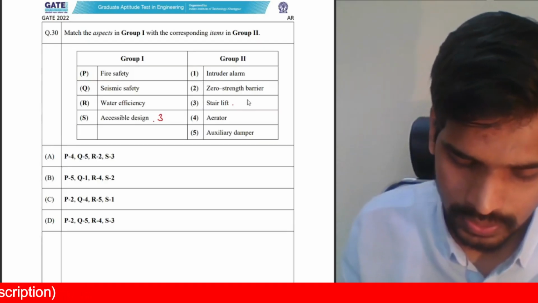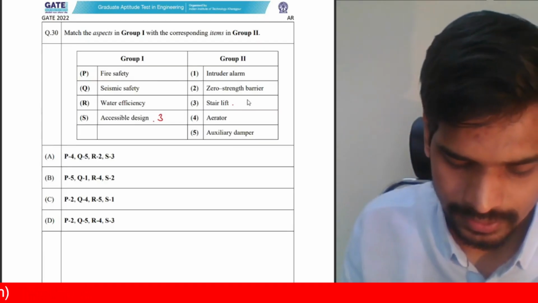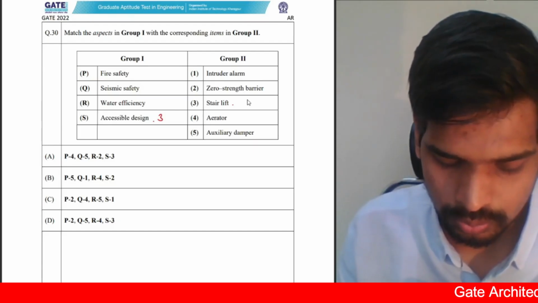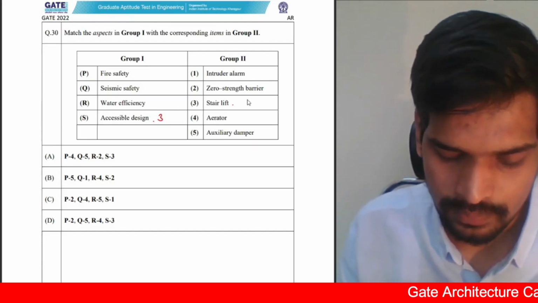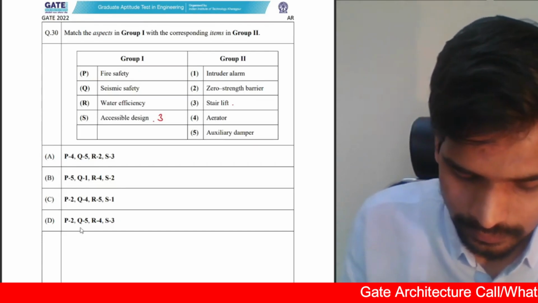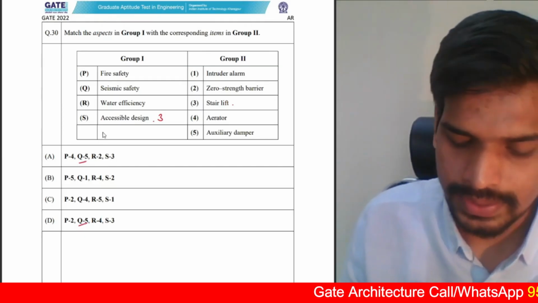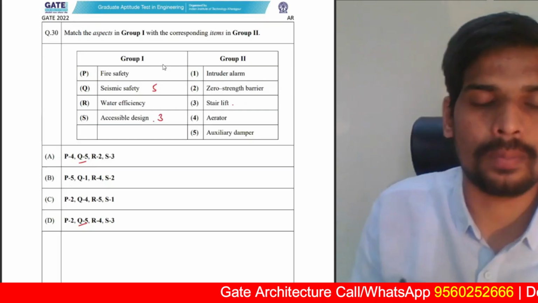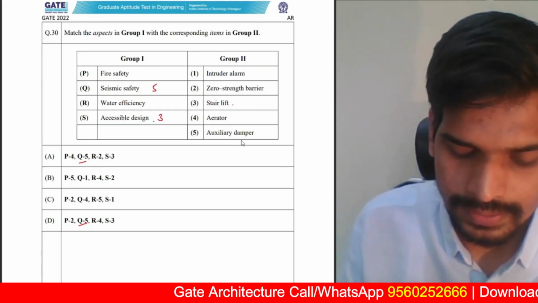So from these options you can check, even if you know one or two, you can easily answer the question. Option A and D, these are the two possibilities you can check for. And the thing which you can observe is seismic safety. In both the cases, it is auxiliary damper itself. So even if you know one or two options, you can work with it and find out the answer.